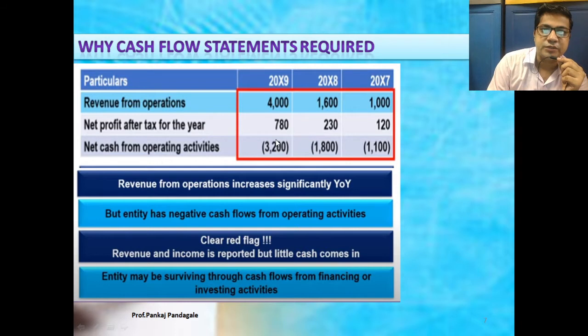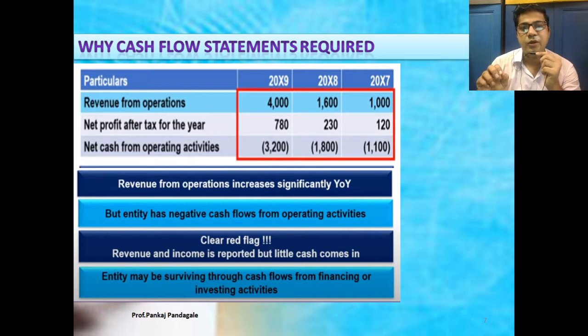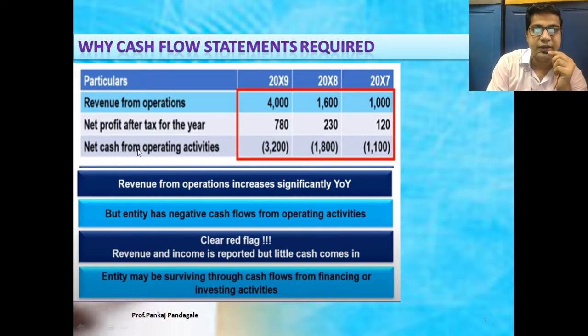Only operating amounts, operating expenses and operating incomes, we are not recording. If you are recording the operating expenses and operating incomes, and you want to generate the net cash from operating activities, we will get a very little amount. Therefore, for our survival we require this particular cash from financing and investing activities also.